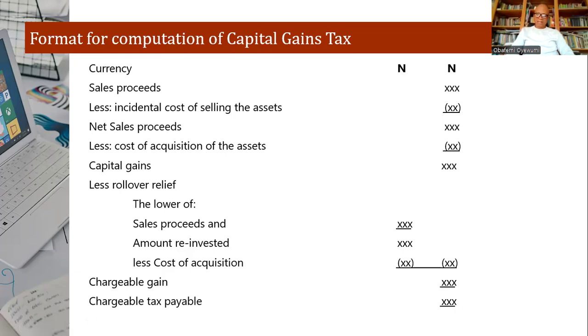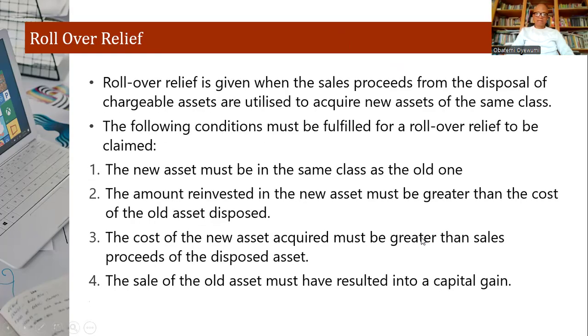So let's talk about rollover relief. I think it's also in this particular slide. Rollover relief is given when the sales proceeds from the disposal of chargeable assets are utilized to acquire new assets of the same class. Take note, same class. The motor vehicle is a vehicle. For example, when you sell one and use the money to buy another one, that's a class. So you cannot sell machinery and claim rollover relief when you purchase a motor vehicle. That's what it means.